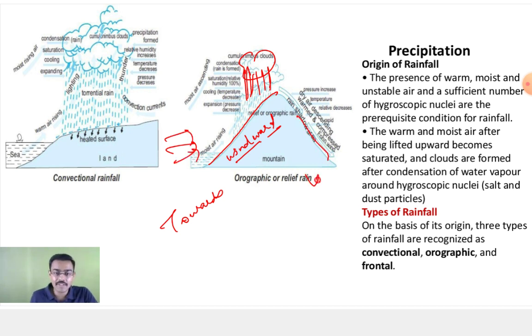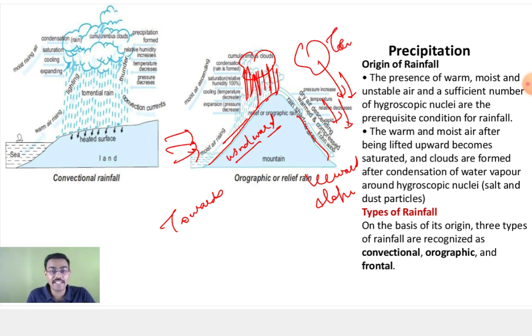This is what we call the leeward slope. And now what happens? Whatever the moisture it has, it sheds on this slope. Now when it will come downwards, the temperature starts again increasing. Temperature बढ़ना शुरू होगा. ठीक है, so temperature will start increasing. Now what will happen? That you will not find rainfall over this particular slope. This is what we call the rain shadow area.